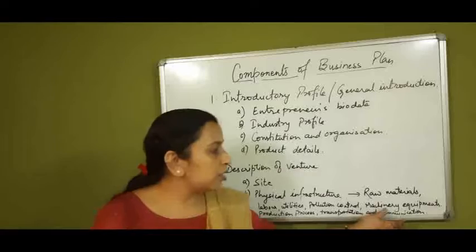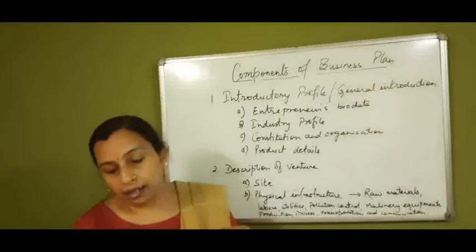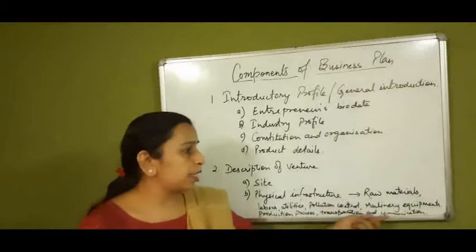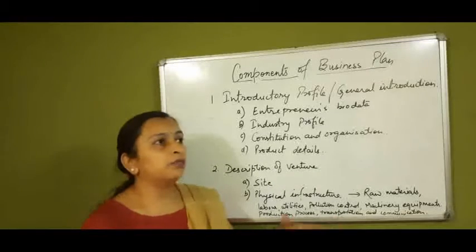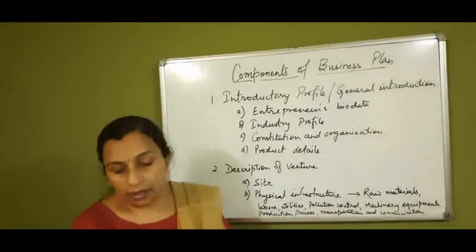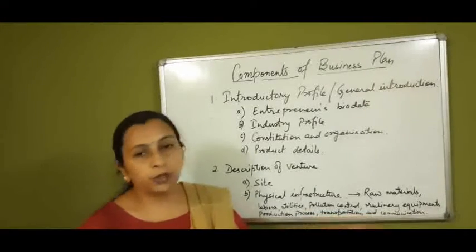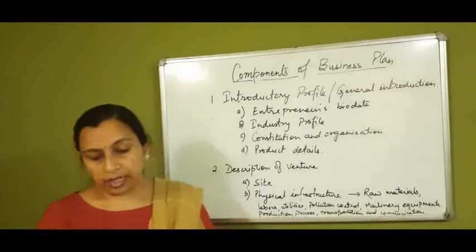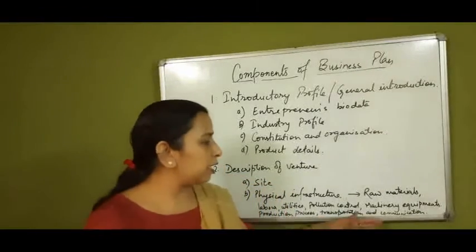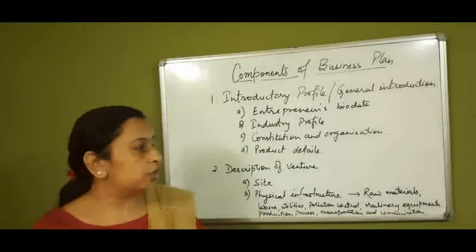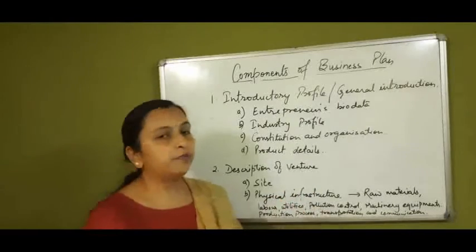Then after pollution control comes the machinery and equipment which will be used in the business, what size, what capacity, and then the cost and the source from where equipment and machinery will be procured. Then the production process. Here the process involved in production, the installation cost and all, then from where it will be licensed, the shifts involved in production. So all these details will be written here. Transportation and communication means the requirement for transportation and communication facilities, modes and means opted for. See, everything related with transportation and communication is to be mentioned. So the second point is description of venture, which consists of site and physical infrastructure.